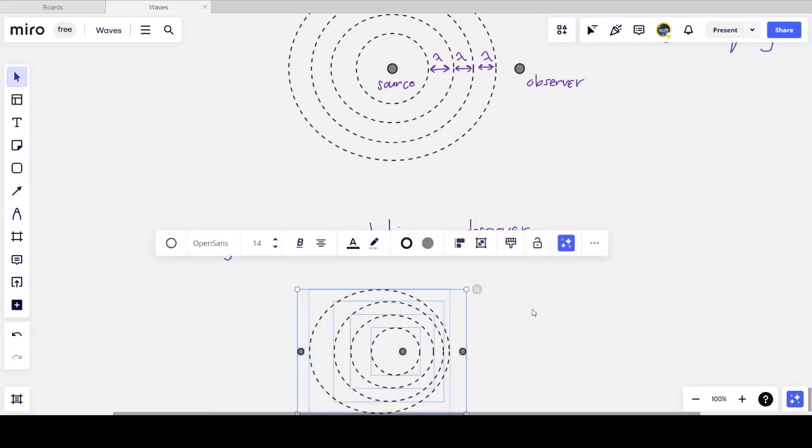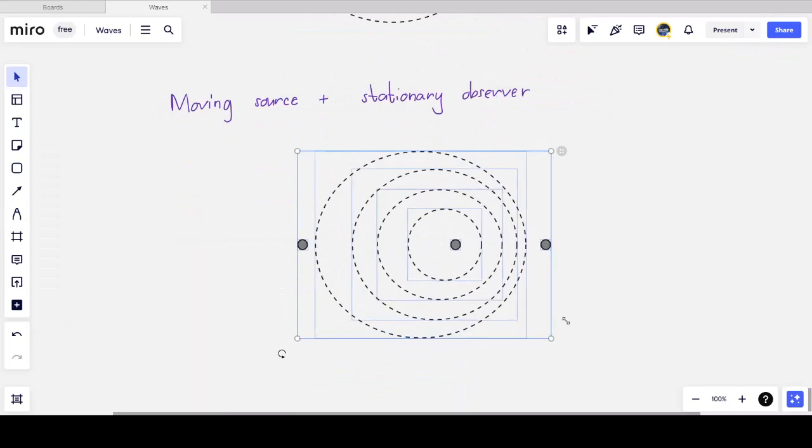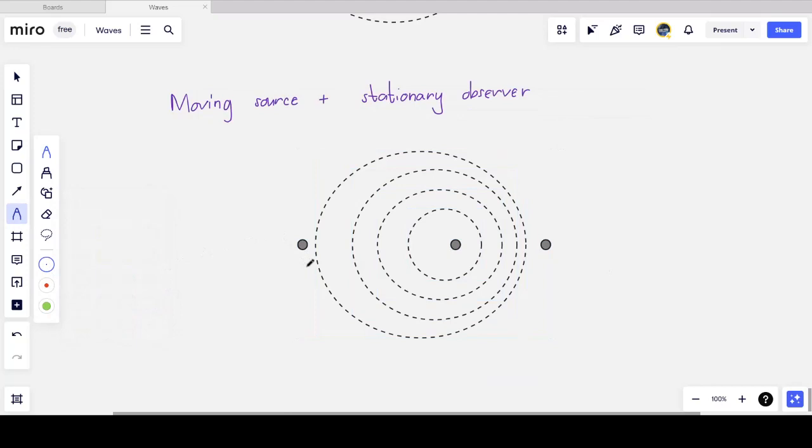So if you look at the picture, you'll notice that the picture is quite different. So now I have my source at the center, but I have two observers. I'm going to label them A and B. The source is moving to the right, and we say it's moving to the right with the speed Vs, and the frequency that's being emitted by the source is Fs. What we notice is that the wavelength is not the same on either side.